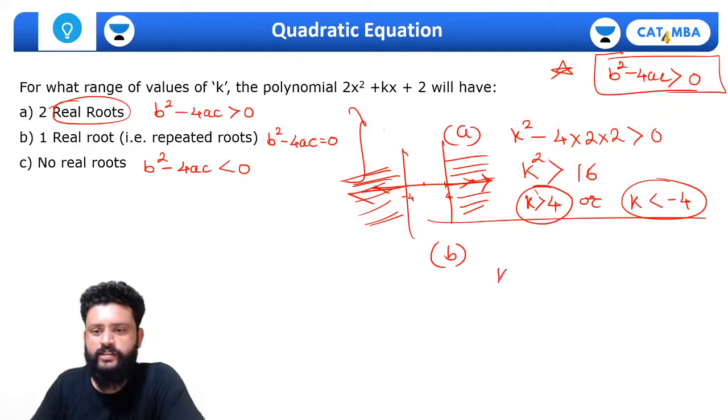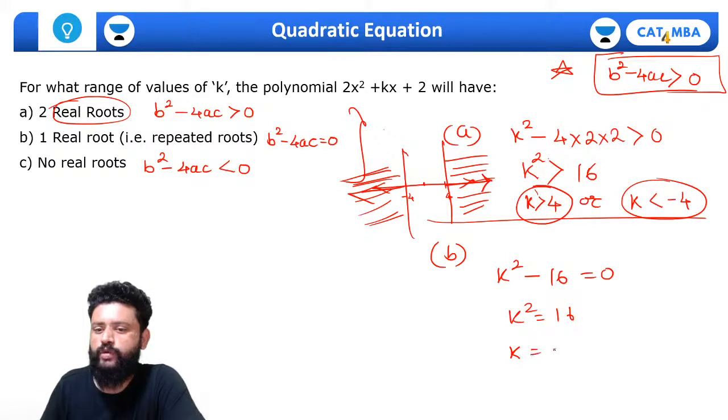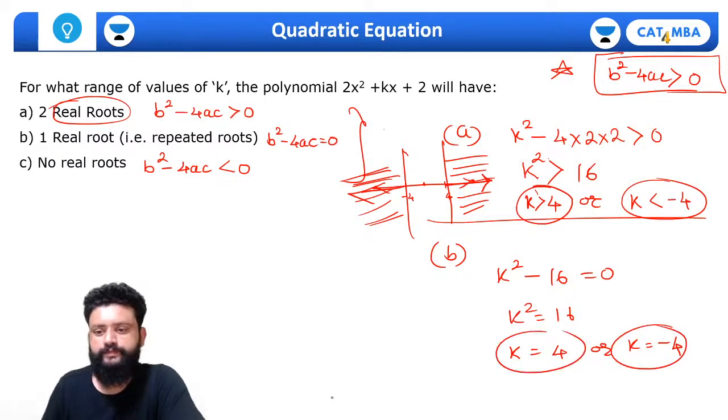Okay, and in the next question it will be k square minus 16 must be equal to 0, so k square must be equal to 16. So here the answer will be k equal to +4 and k equal to -4, exactly at 4, when the equation will have a single root, one root.